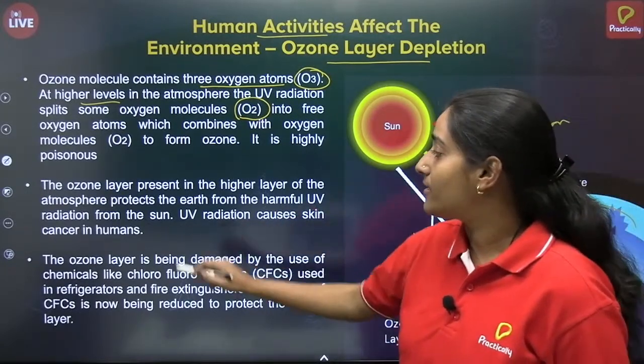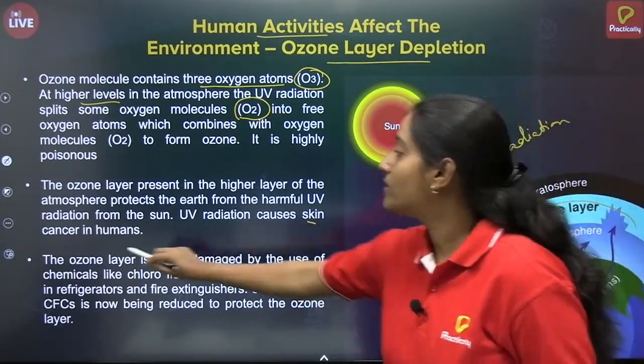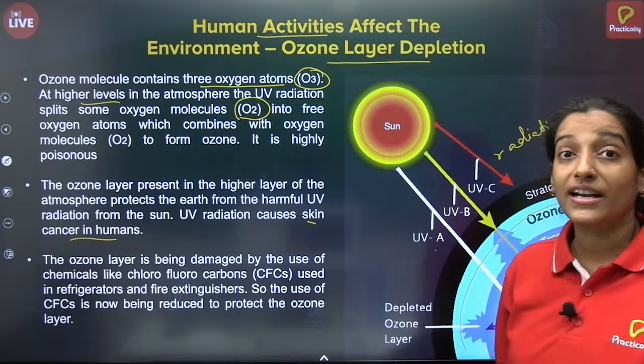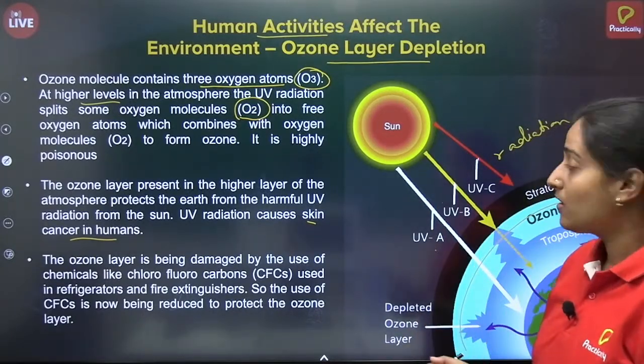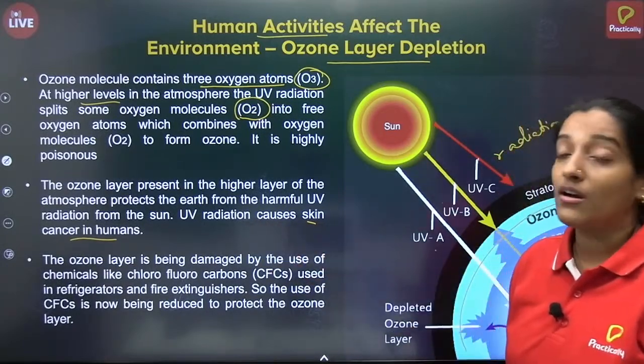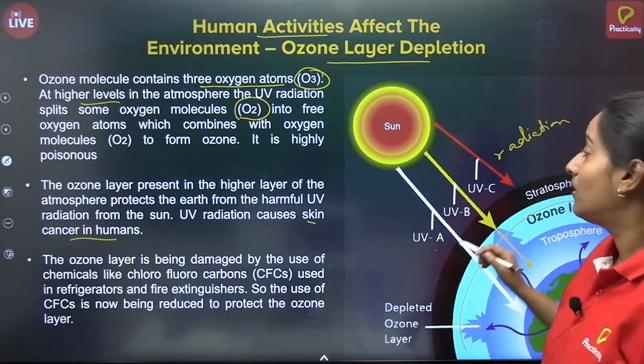If UV radiations penetrate the surface, we will have skin cancer. Because it is a radiation, it will mutate our skin and make changes in our cells. That is how we get skin cancer. But the ozone layer is protecting us.